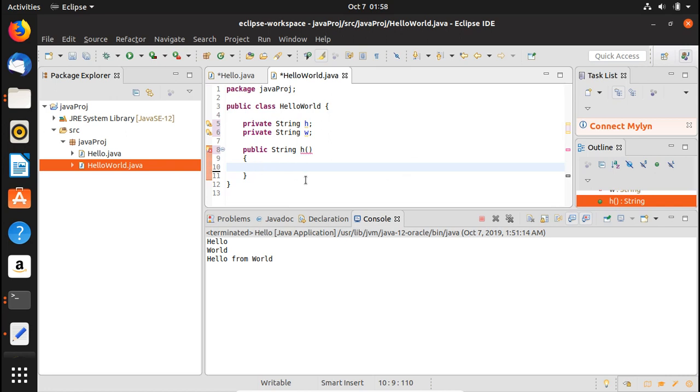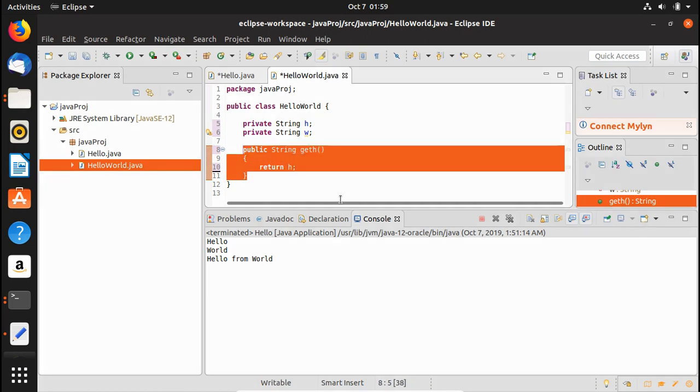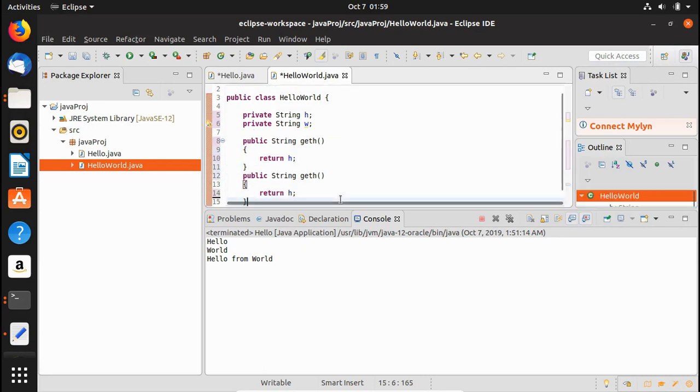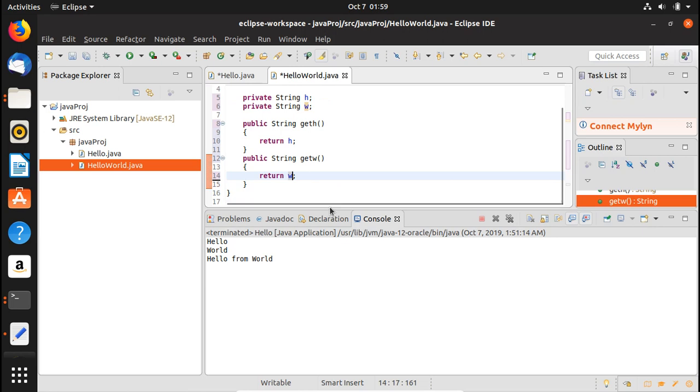So we would name it, let's say, get h. All right, and here we would return h. That is fairly simple, and the next getter would be similar. Let me copy it and write here public string get w, and here let me return w as well. So these are two getters.